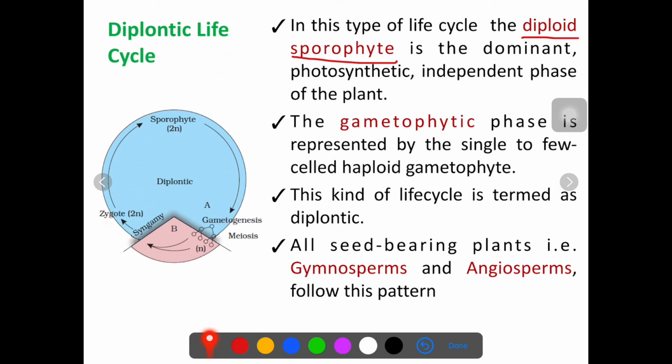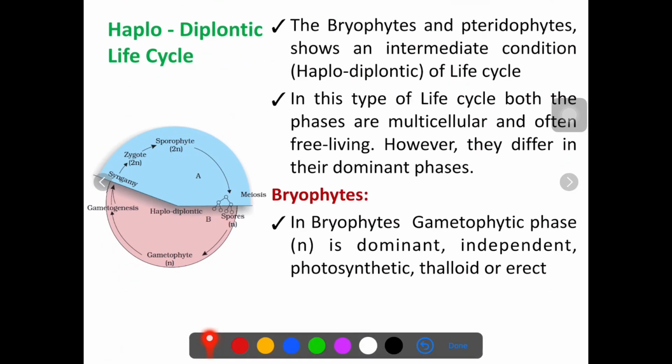In the diplontic life cycle, the plant spends the majority of life in the diploid stage, like in gymnosperms and angiosperms. But in the haplodiplontic life cycle, plants spend equal time in both the haploid and diploid stages. That's why they are called haplodiplontic.